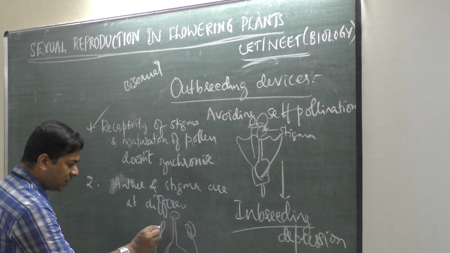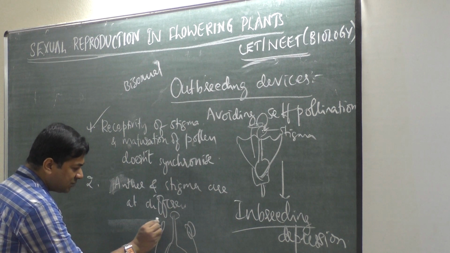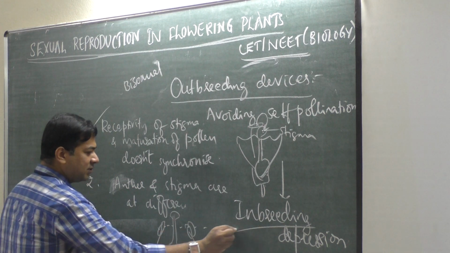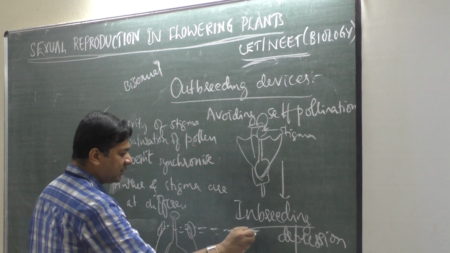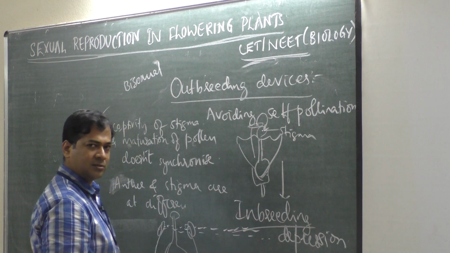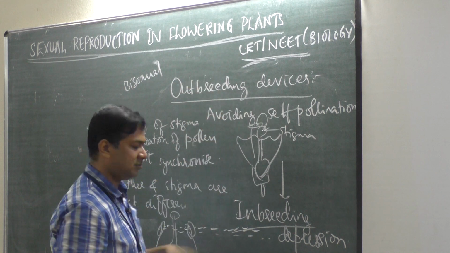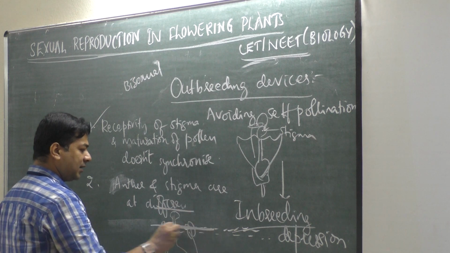If it is wind pollination, wind usually comes in this way, from left to right or right to left. Then pollen grains will go this way, isn't it? If wind comes from this side, pollen grains will be carried in this direction. No way air can carry pollen grains up. Stigma is at this height, anther is at this height.